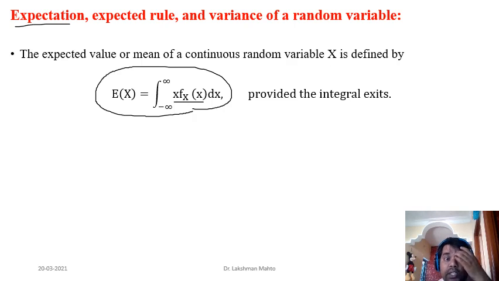If this integral exists, then you can say that the continuous random variable has a finite mean. Sometimes this integral may not exist, so that's why this condition is given here. Don't bother about the existence criteria, because in calculus you might already have enough idea how to prove existence of an integral. Why are we talking about existence of the integral? Because we can observe two things. One is that the domain is infinite in nature. The integration domain is minus infinity to infinity, which means it is an unbounded domain. Due to that, a problem comes, and the corresponding integral we call an improper integral.